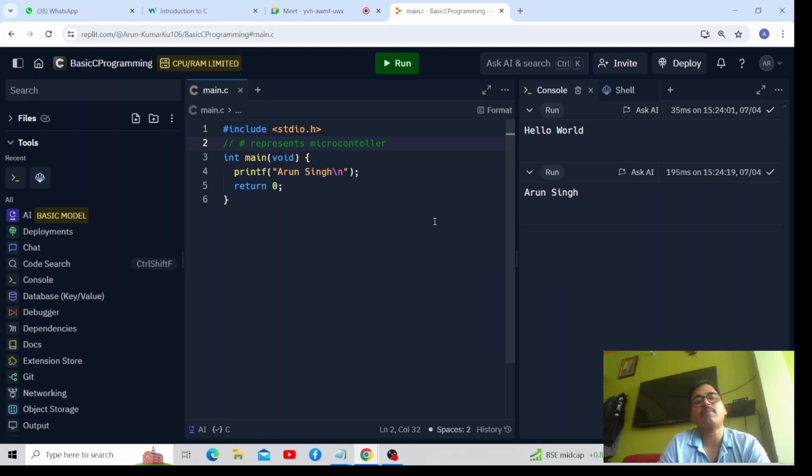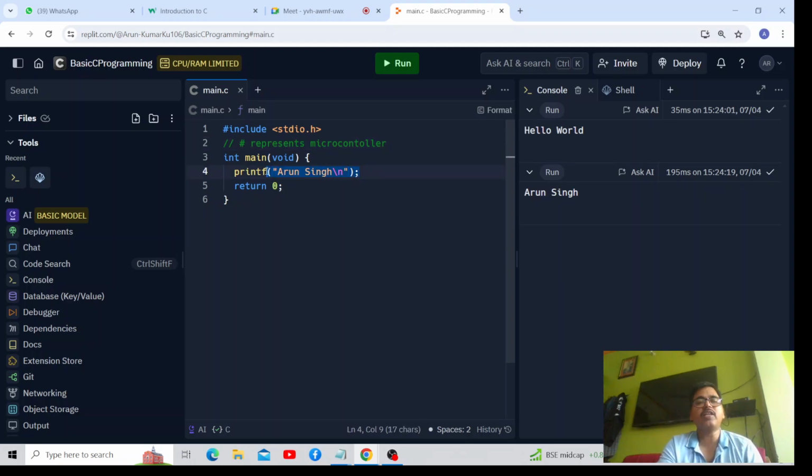Ayush, understood or not? Yes, sir. What is microcontroller? Microcontroller is a small chip, we can say, which is present on the same chip where the processor is available. The processor is not directly involved in loading the libraries, rather the microcontroller is available for loading all these libraries. So the very first line includes this header file stdio.h, which is responsible for all input and output operations.